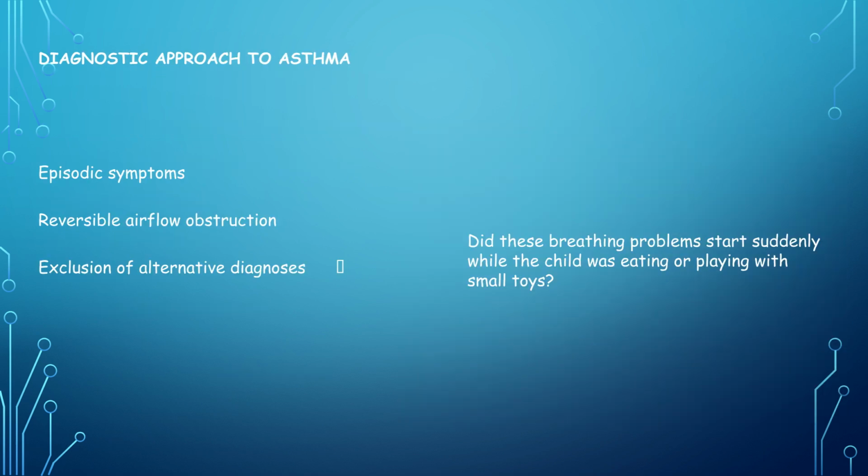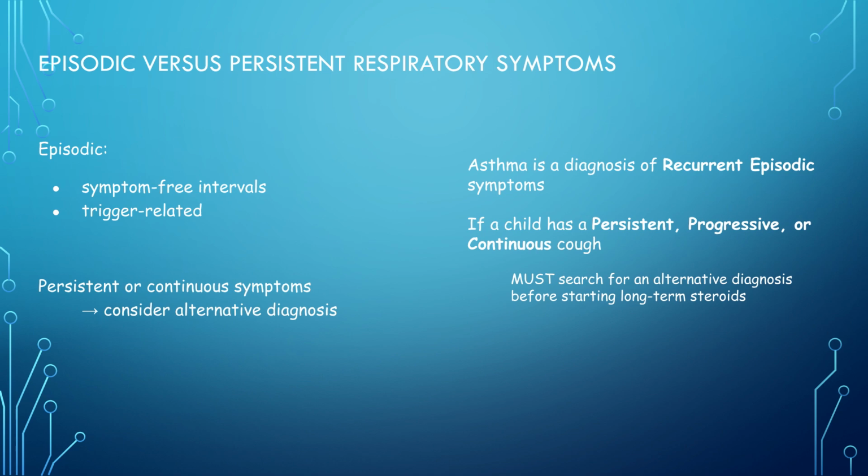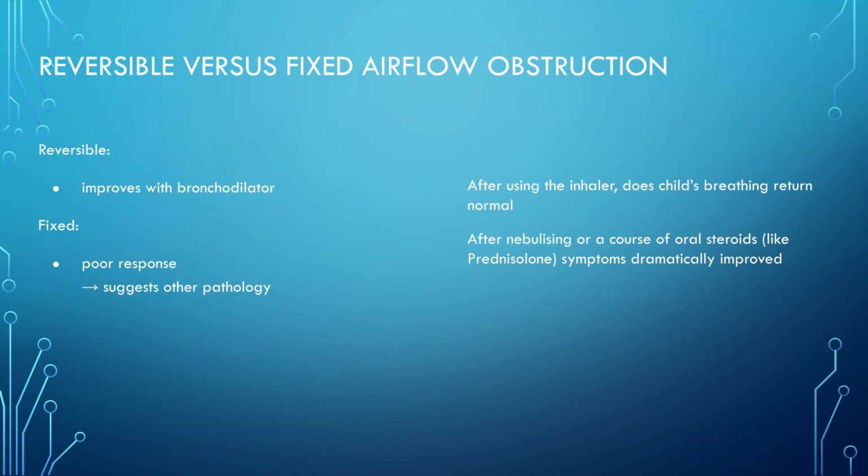The diagnostic approach to asthma is based on episodic symptoms, reversible airflow obstruction, and the exclusion of alternative diagnoses. When diagnosing, consider questions that rule out foreign body aspiration. Asthma is a diagnosis of recurrent episodic symptoms characterized by symptom-free intervals. Persistent or continuous symptoms require consideration of an alternative diagnosis before initiating long-term steroids. Airflow obstruction in asthma is reversible, meaning it improves dramatically with bronchodilators, nebulization, or oral steroids. Fixed obstruction suggests other pathology and a poor response to treatment.